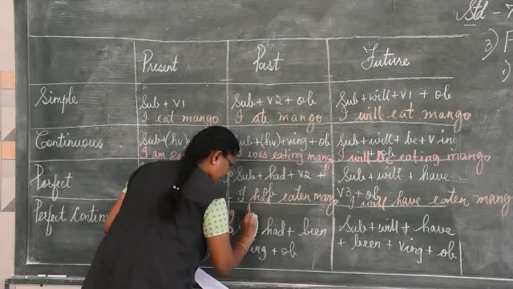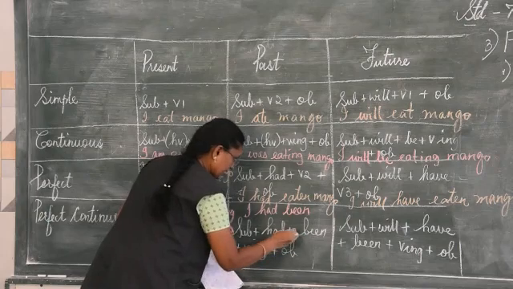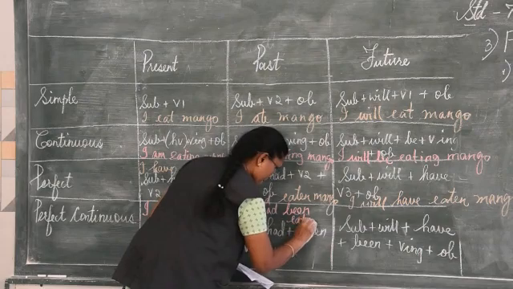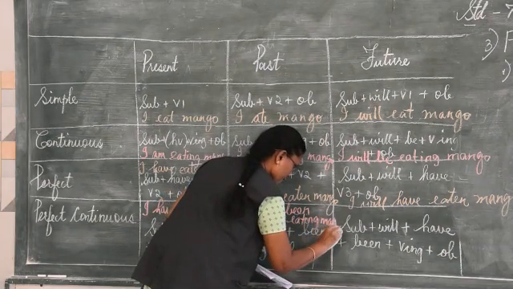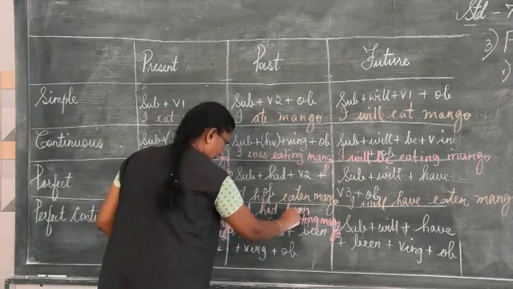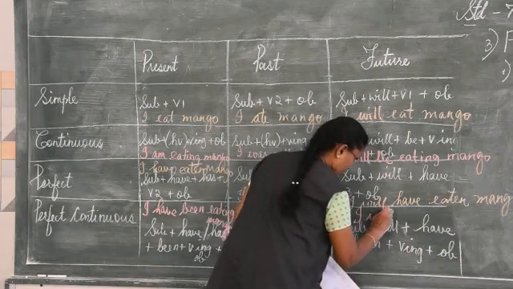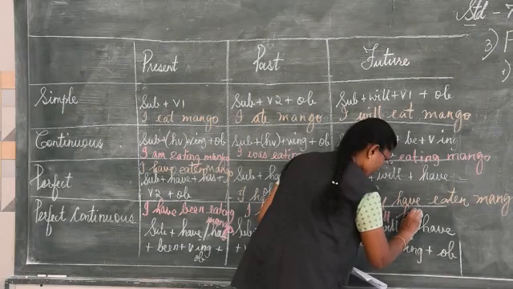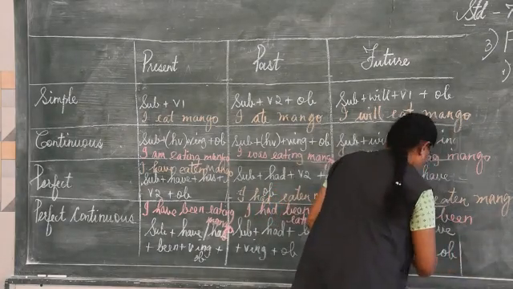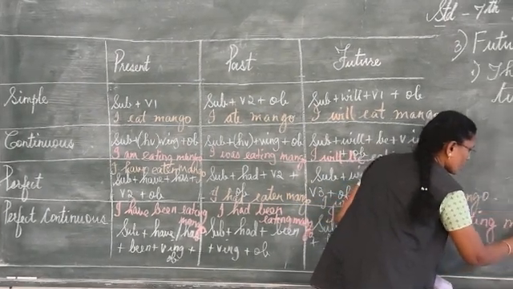Next one, subject I had been eating, I had been eating mango. The final one, future: will have been eating mango.